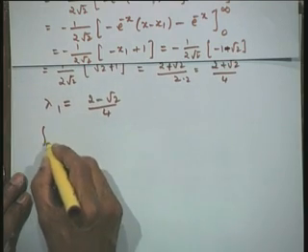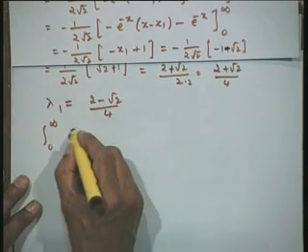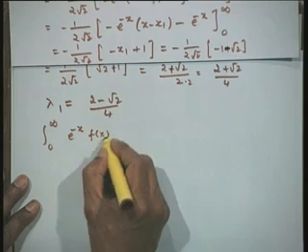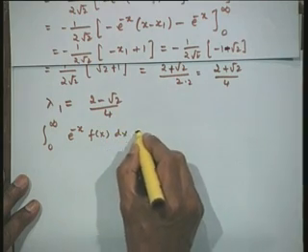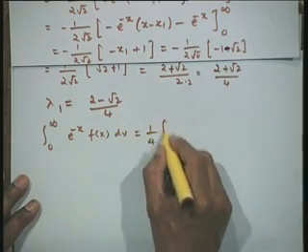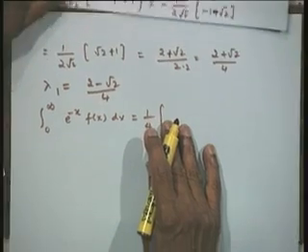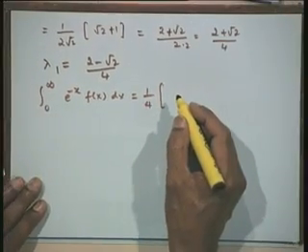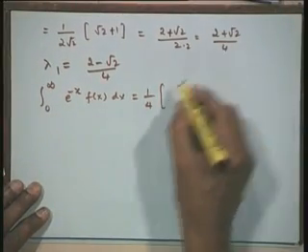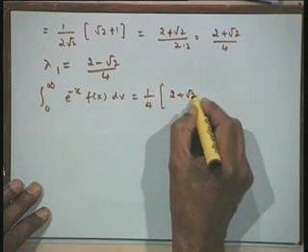Therefore, our 2-point rule is integral from 0 to infinity of e to the power minus x f(x) dx is equal to 1 upon 4. I will take this 1 upon 4 outside. The lambda 0 is 2 plus root 2.